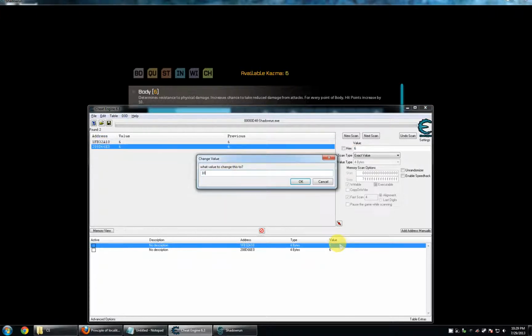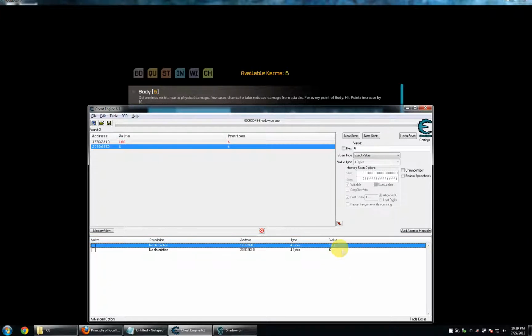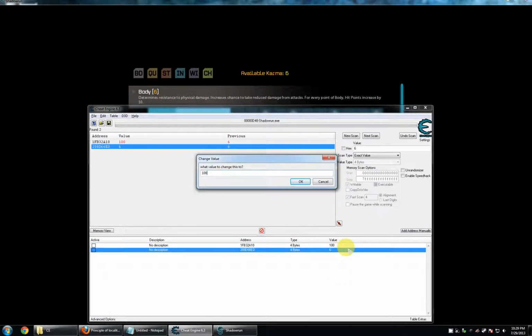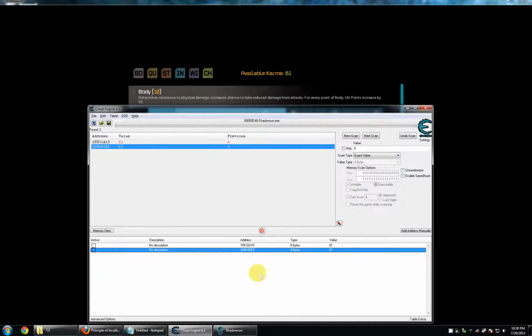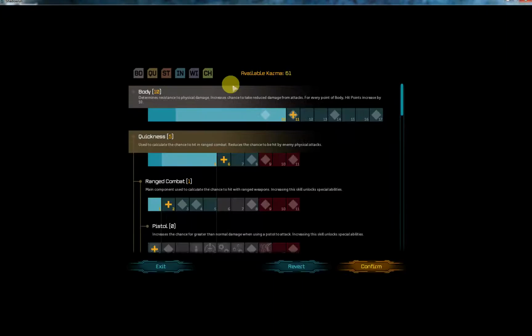Set this to some value. Set them both to some value. I don't want to deal with any of the discrepancy stuff right now. Alright, 61. That's the karma that we have for the character creation screen.